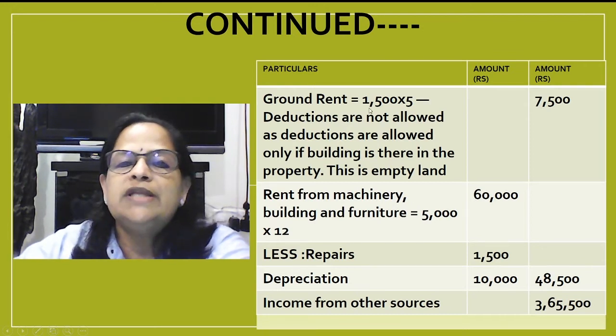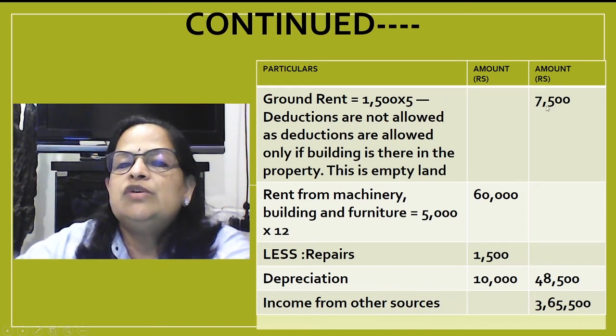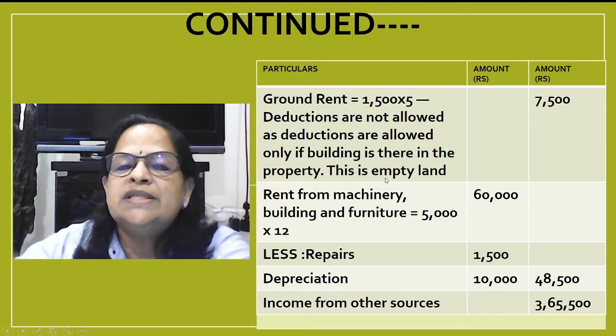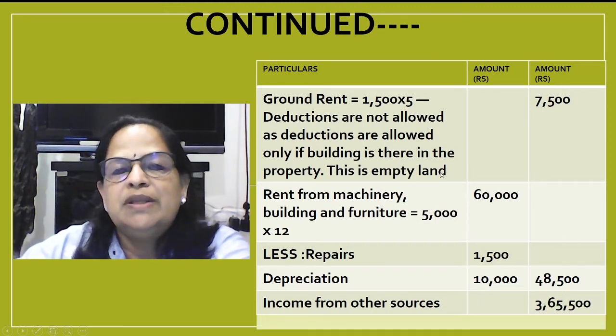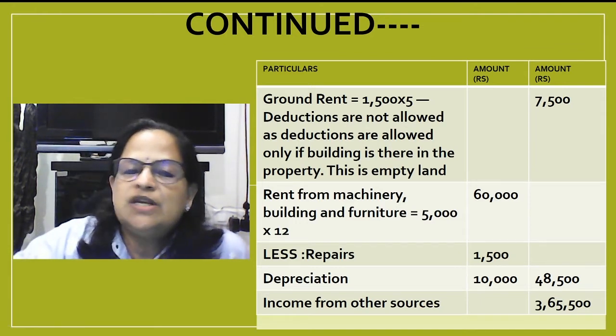Now ground rent, 1,500 into 5 months, that is equal to 7,500. Deductions are not allowed, as deductions are allowed only if a building is there in the property. This is an empty land. So we have to remember that they are just giving the ground for rent. If there is no building, deductions are not allowed.